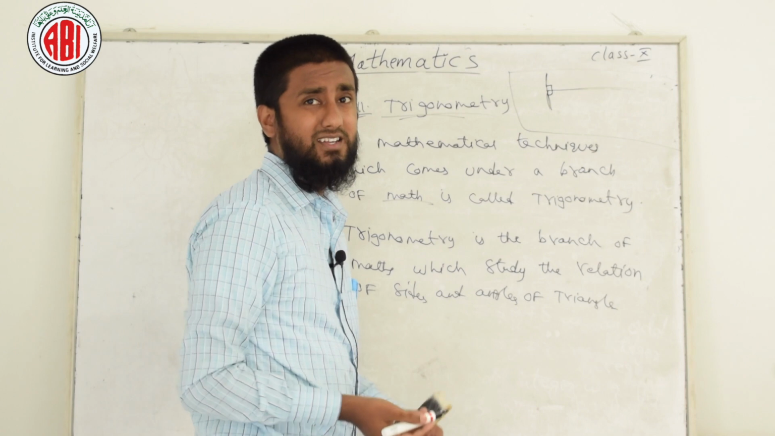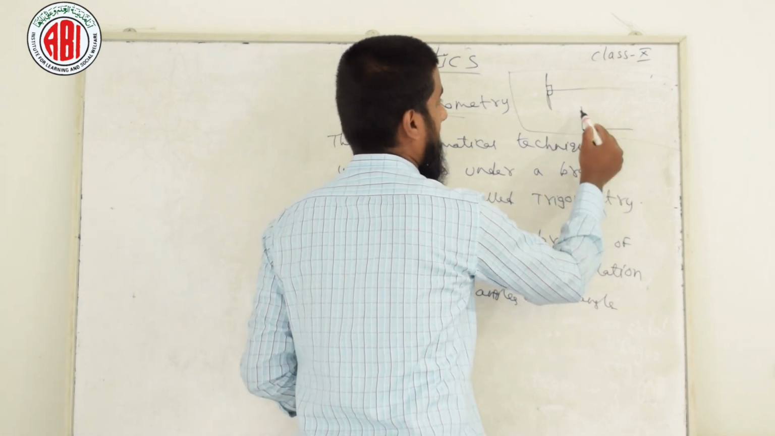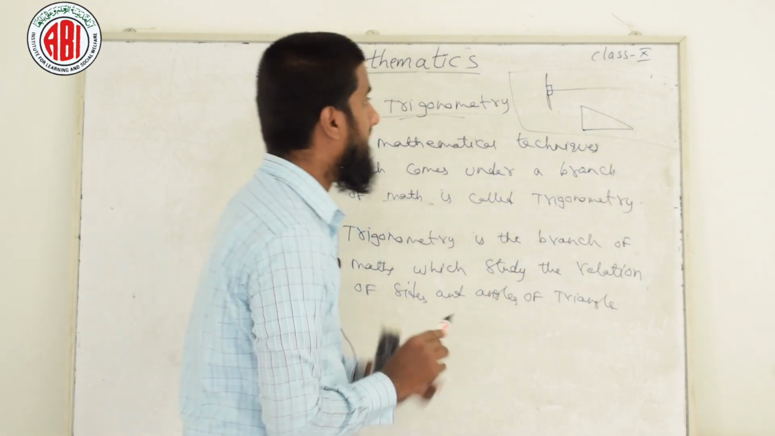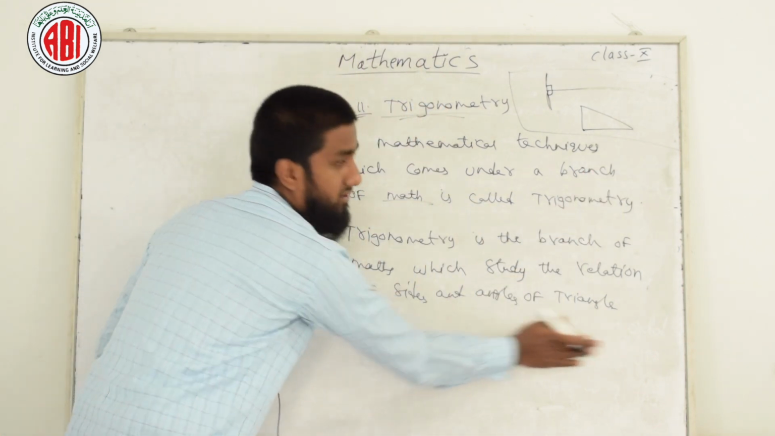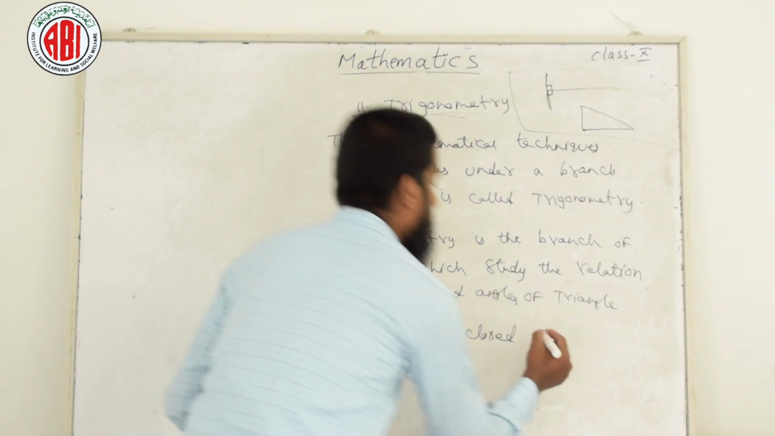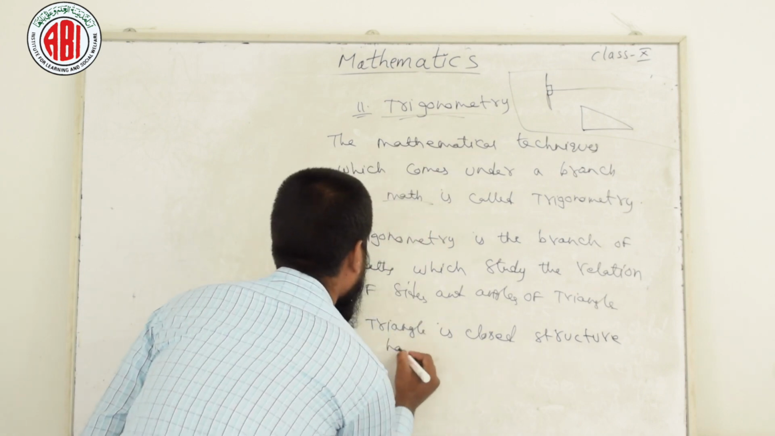नेक्स्ट है ट्रायंगल। ट्रायंगल किसे कहते हैं, ट्रायंगल सिंपल, a closed figure having three sides is nothing but a triangle. I am just writing the definition of triangle. Hope you can see this part of the board. Triangle is a closed structure having three sides.